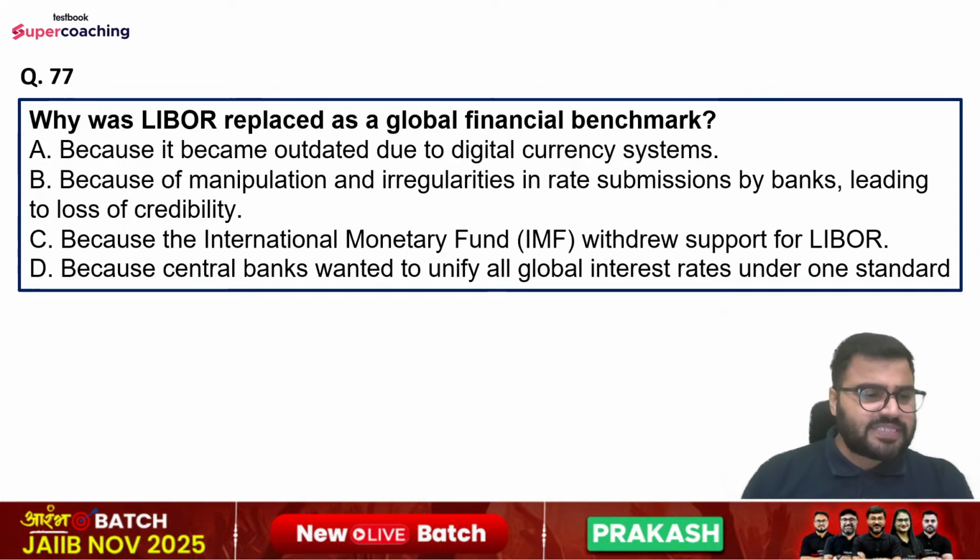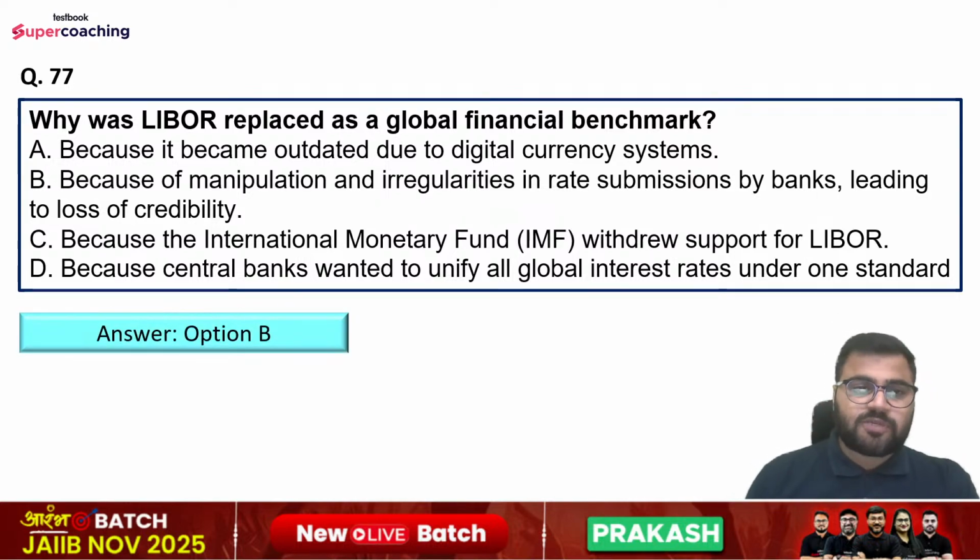Question number 77 is, why was LIBOR replaced as a global financial benchmark? Options are: because it became outdated due to digital currency systems; because of manipulation and irregularities in rate submissions by banks leading to loss of credibility; because the IMF withdrew support for LIBOR; or because central banks wanted to unify all global interest rates under one standard. So right answer is option number B.